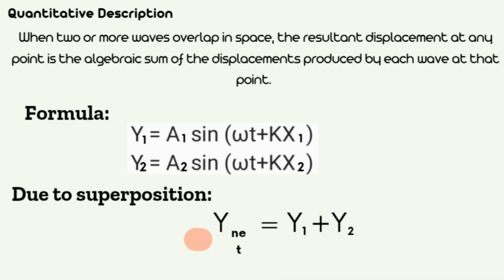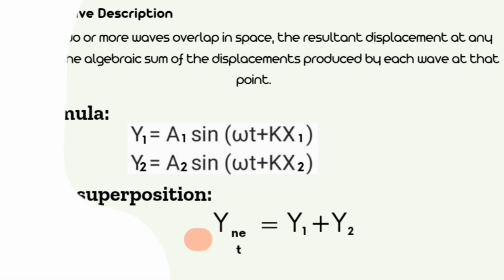So the formulas to be used are y1 equals a1 sine of angular frequency times time plus k x1, and y2 equals a2 sine of angular frequency times time plus k x2. And due to superposition, the formula will be y net equals y1 plus y2.